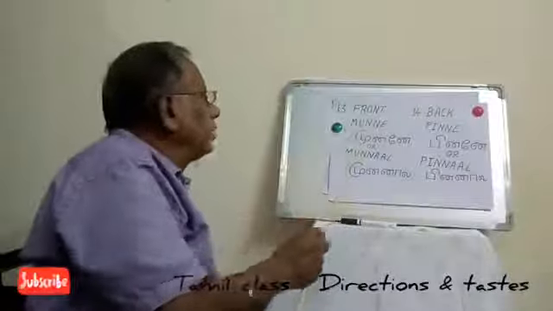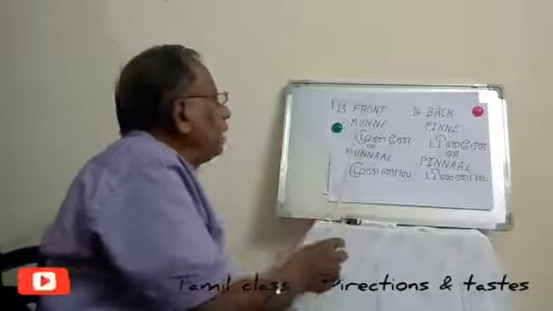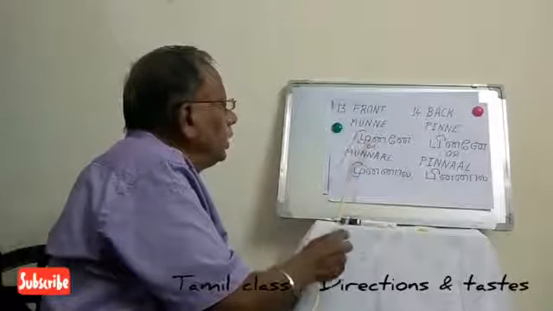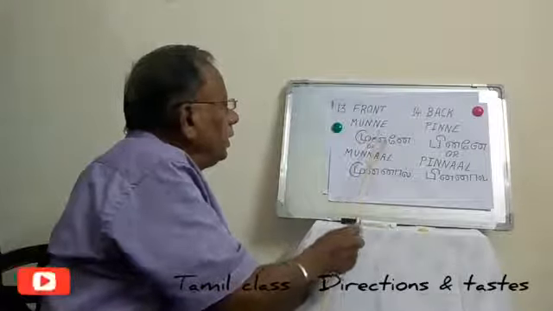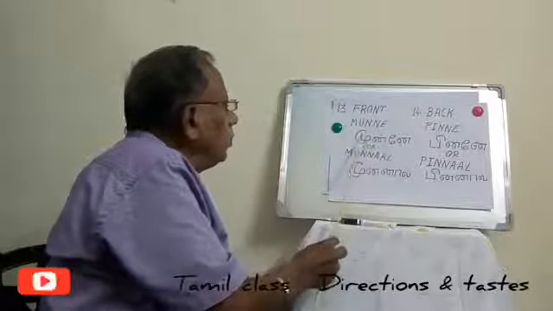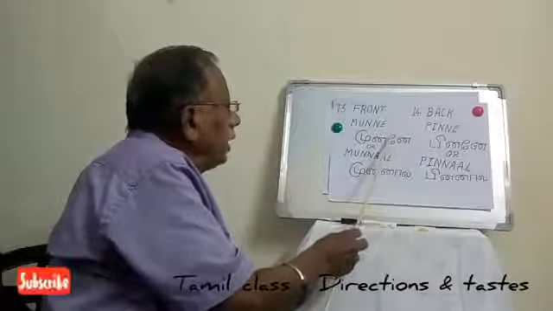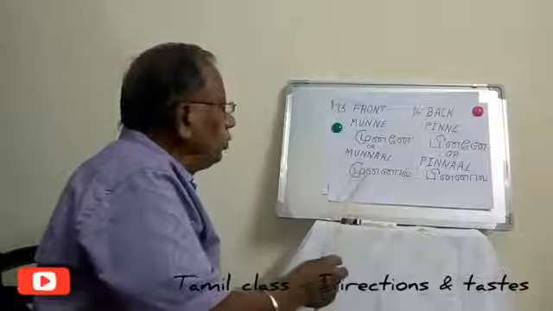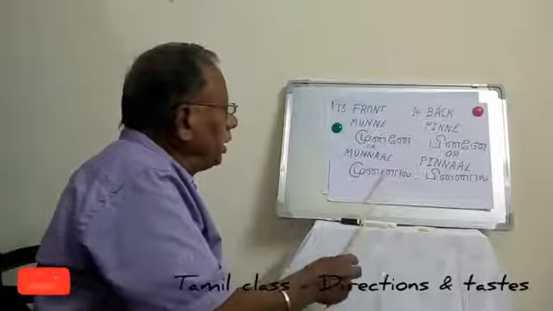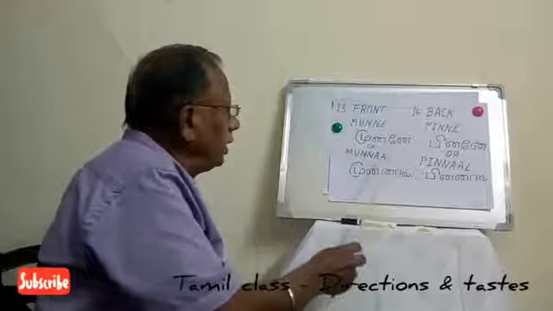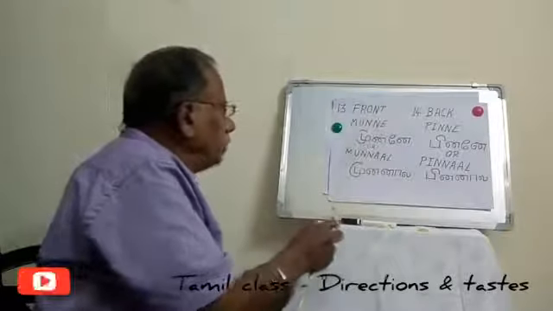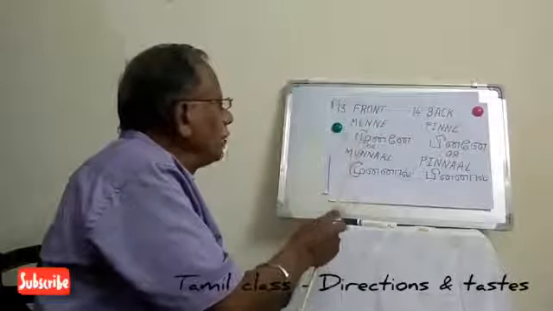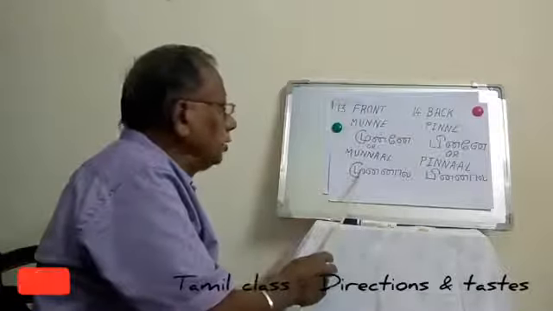Then for front, we say Munne, M-U-N-N-E written. This is Mu, In, Ne. Munne. It is also called Munnal. Mu, In, Na, Il. You can say whichever way, either Munne or Munnal. Both are okay. So for front we say Munne or Munnal.